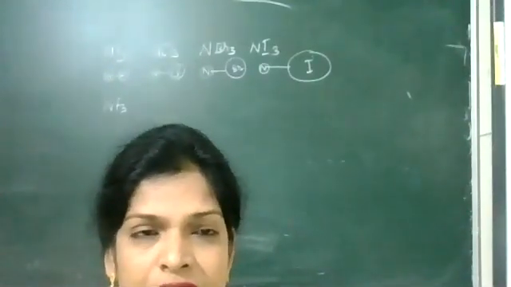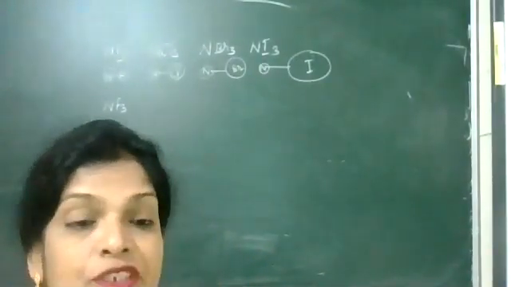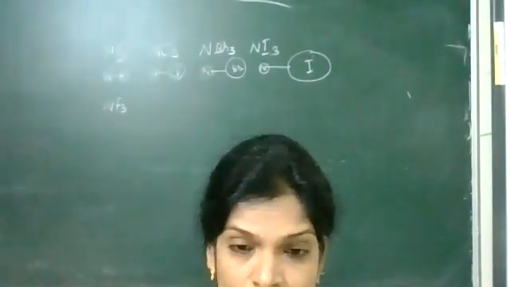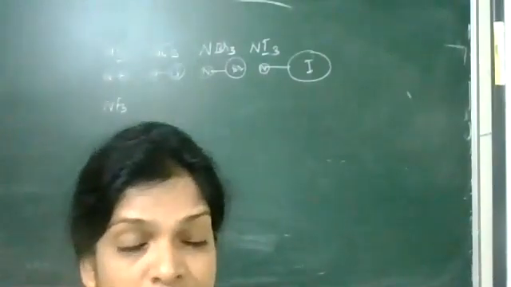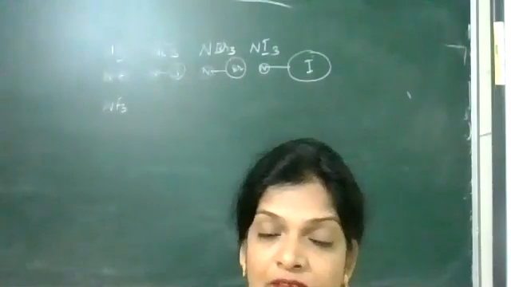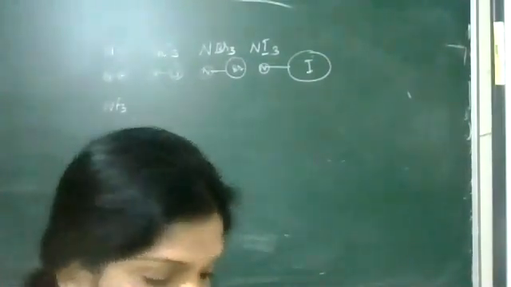Both N and F are small and of similar size. A bond between similar sizes is more stable. So the bond between N and F is strong due to the same size.